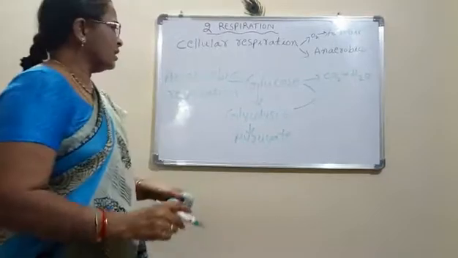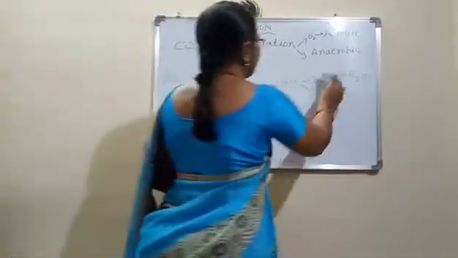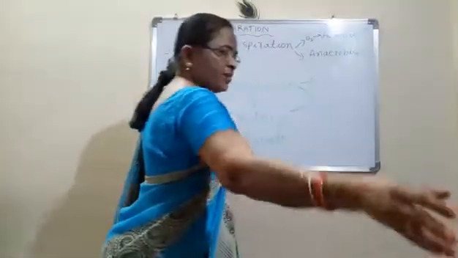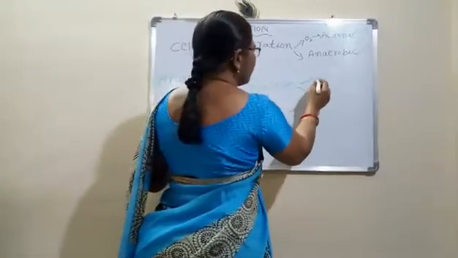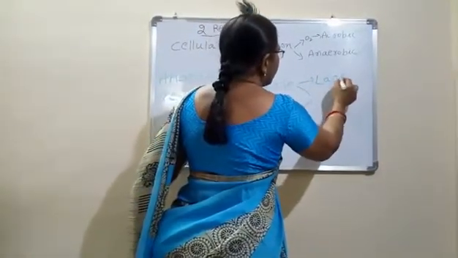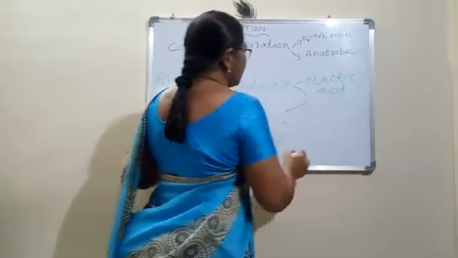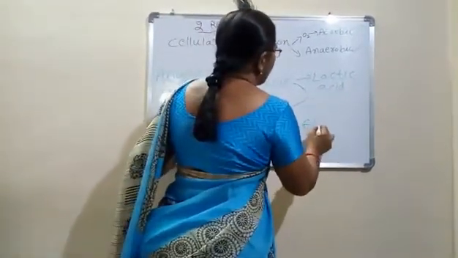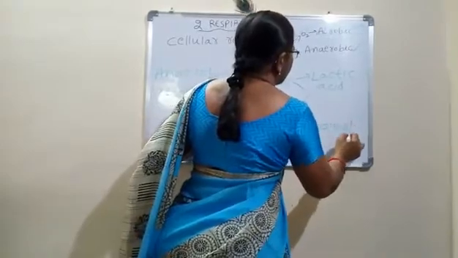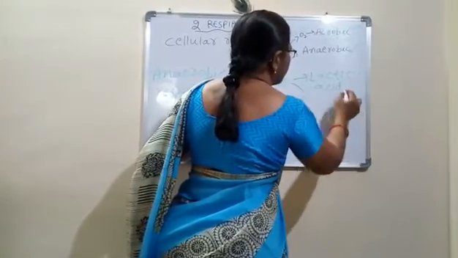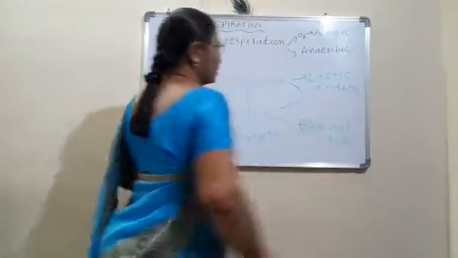And after that, in this anaerobic respiration, the end products may be of two types. The first one is lactic acid. The second one may be ethanol plus carbon dioxide. Here also we will get the carbon dioxide.